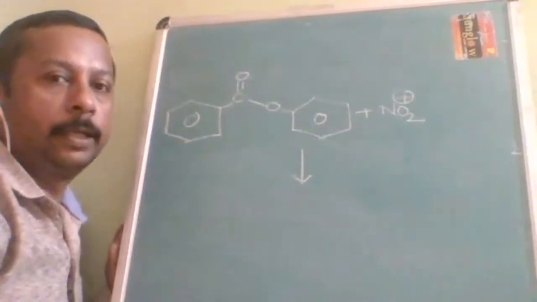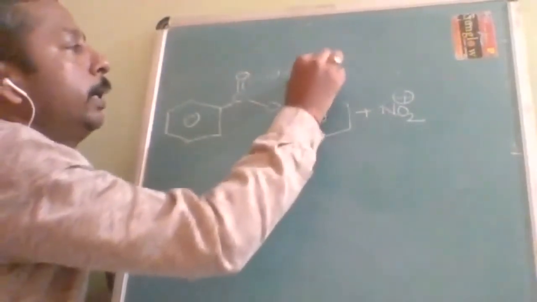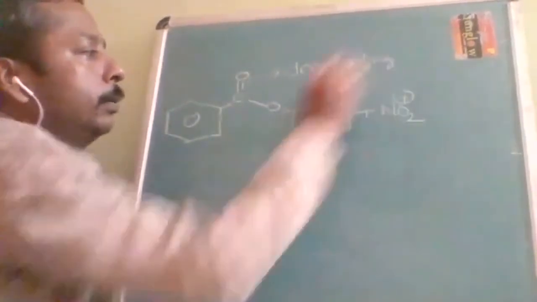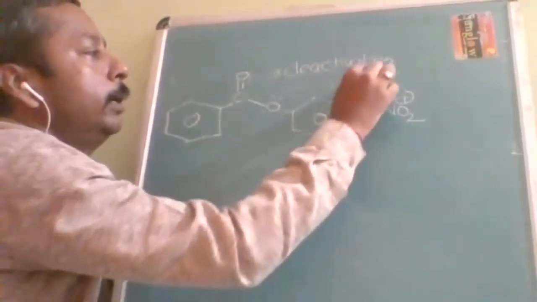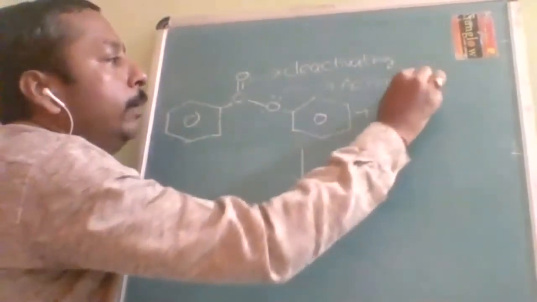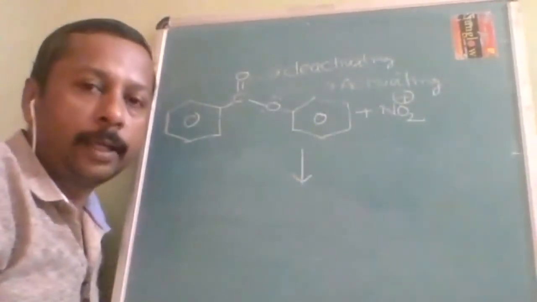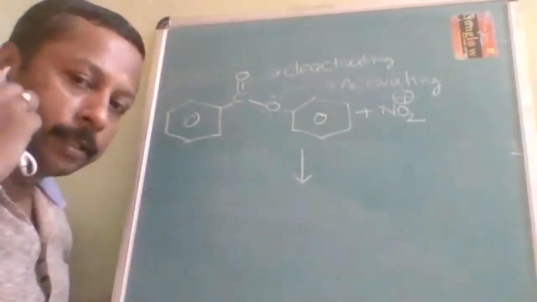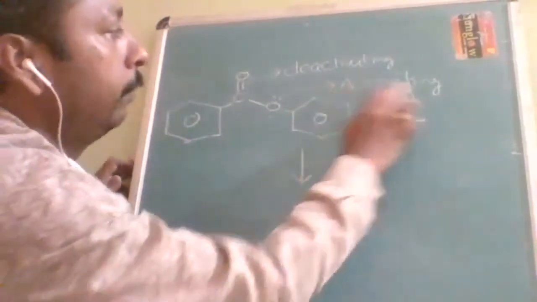Which benzene ring is it going to? See, this has a pi bond, so it is a deactivating group. And here a lone pair is there, so this is an activating group. Always the electrophile tries to be present on the activating ring. Here the activating one is this.